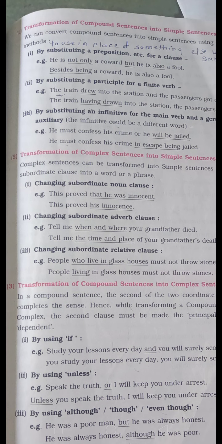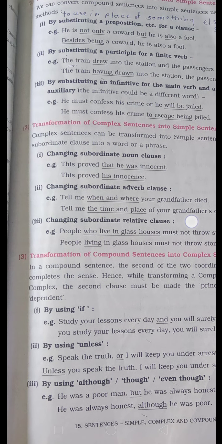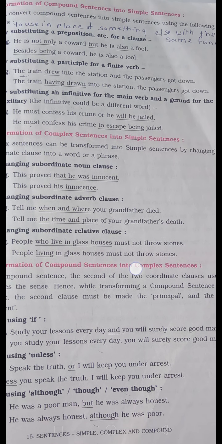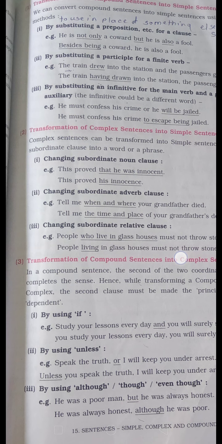Then next, transformation of complex sentence into simple sentence. How to change complex into simple? A complex sentence can be transformed into a simple sentence by changing the subordinate clause into a word or phrase. First, changing a subordinate clause into a noun phrase.